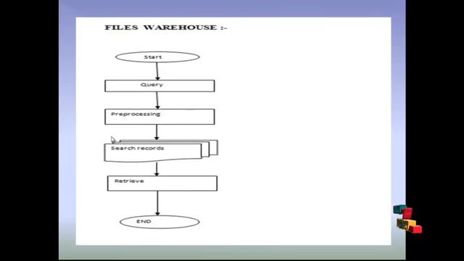The next one is file warehouse. This file warehouse consists of Yahoo datasets. As before, if the user provides a query, we are going to analyze the key pattern present in the query, and for that key pattern, we are going to search our Yahoo Answers datasets, retrieve the information, and provide it to the users.